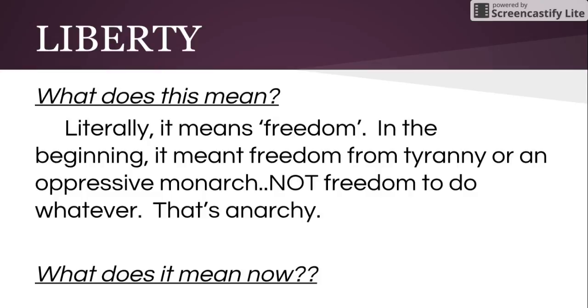Next, the L, liberty. Give me liberty or give me death, in the words of Patrick Henry. Literally, liberty is all about freedom. In the beginning, it meant freedom from tyranny or an oppressive monarch. King George III, get rid of him. It doesn't mean freedom to do whatever you want. Not quite what the Founding Fathers had in mind. Although an oppressive monarch isn't really what we have in mind today either. The question is, what do we mean by liberty? What are the American liberties that we are entitled to as citizens of this country? We're talking about that as the year goes on.